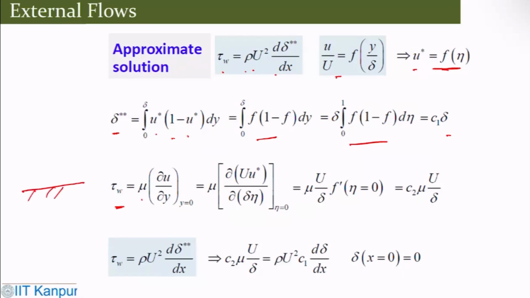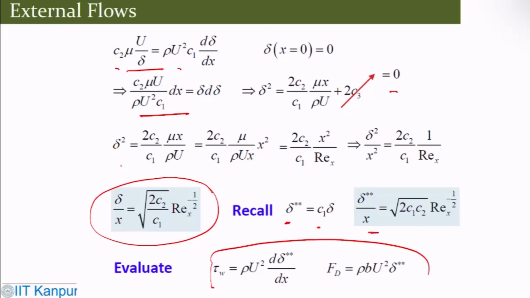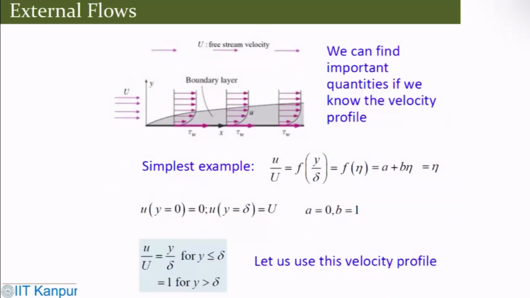So if this is the solid surface, then the shear stress is the velocity gradient at y into mu. If I put that back, I get this. So then I can estimate the wall shear stress using this. So these are two things. If I equate and write down this, then I can calculate the Reynolds number. So I get delta by x equals to. So you remember delta double star equals to C1 delta, then you can estimate that. So you can evaluate the shear stress in this fashion. So these are some of the calculations that one can do for this.